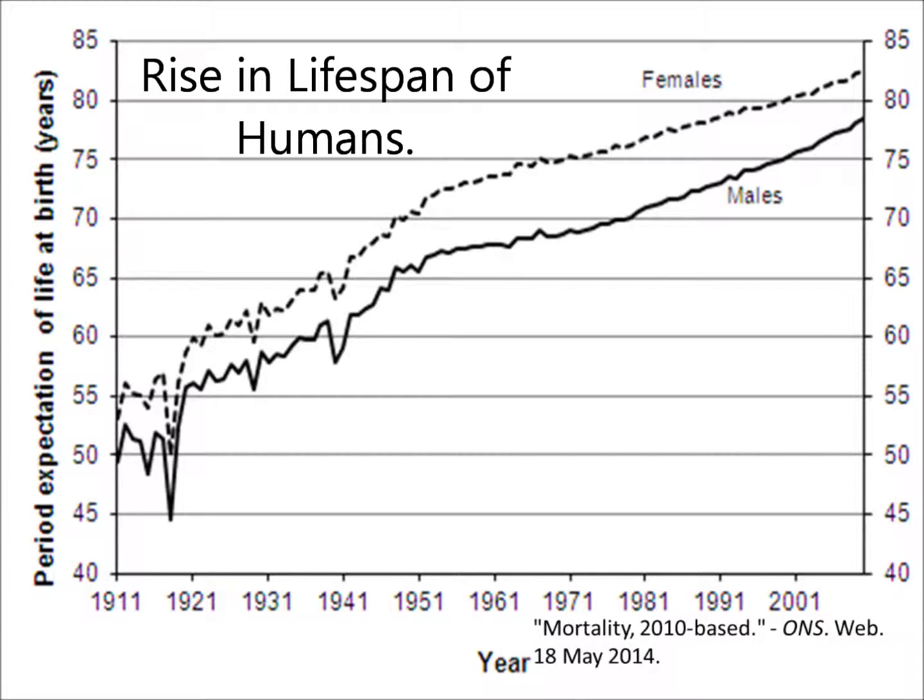In 1900, the average life expectancy of a male in the United States was 48 years of age. For a female, it was 51 years of age in the United States, according to the U.S. Census Bureau. In 2000, the average life expectancy of a male in the United States was 71 years of age. For a female, the life expectancy was 80 years of age, according to the U.S. Census Bureau.